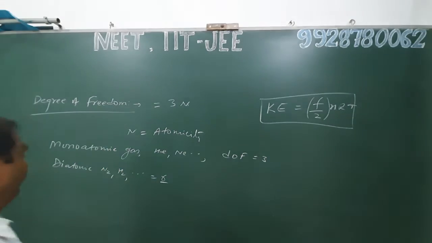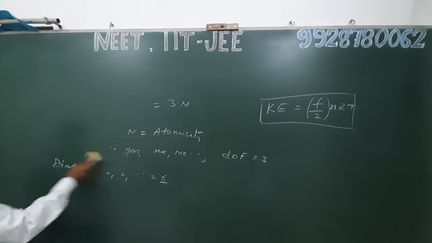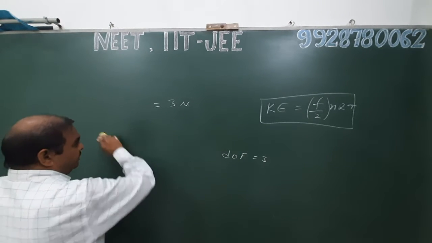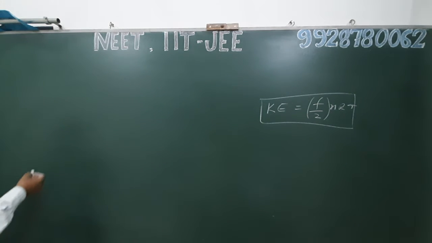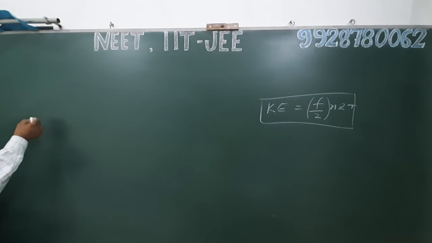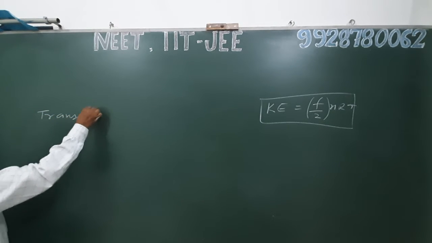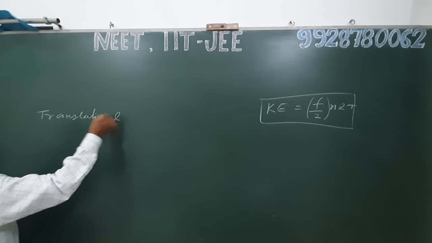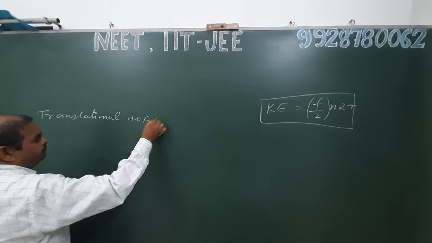Now we discuss different types of degree of freedom. The total degrees of freedom are mainly 3 types. One is translational degree of freedom.